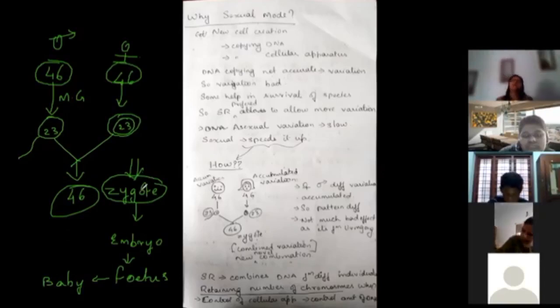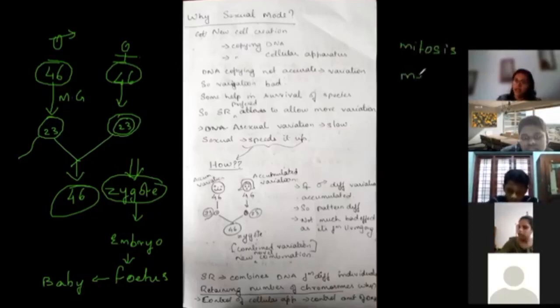All right. So why do we say that these special cells, gametes, have only half the number of chromosomes as that of their parents? Now, what is the cell division type which is followed? There are two types of cell division. One is mitosis and one is meiosis. I am not going to elaborate on this because you don't have to study this, but I want you to be aware of this term.